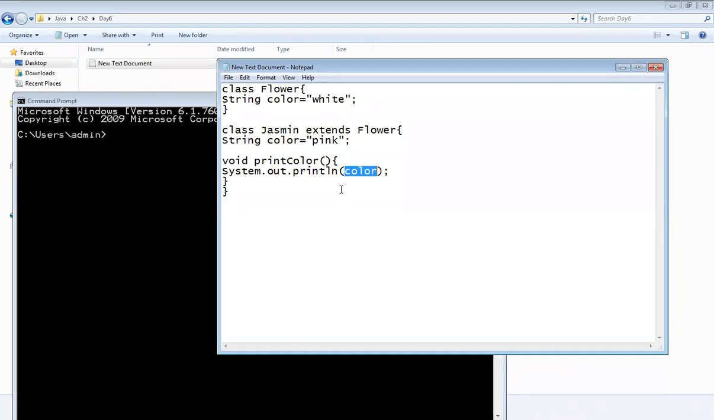Now, which variable is called over here? Is it from Jasmine or is it from Flower? Yes, students, we have seen the this keyword, right? Now, I have not used the super keyword here. So, out of these two classes, which variable is called for this printing purpose over here?